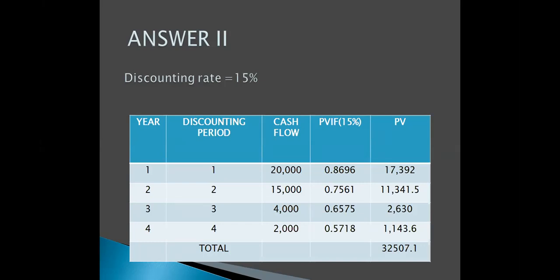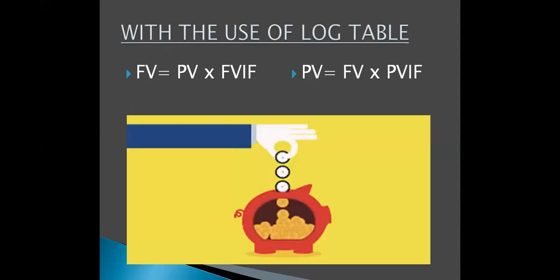Now, I've already told you how to use the log table. So for future value, we simply multiply the present value by the future value interest factor. And when we talk about present value, we multiply the future value by the present value factor.